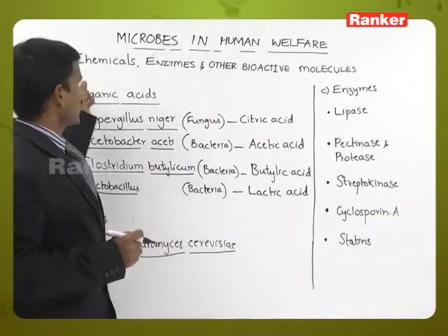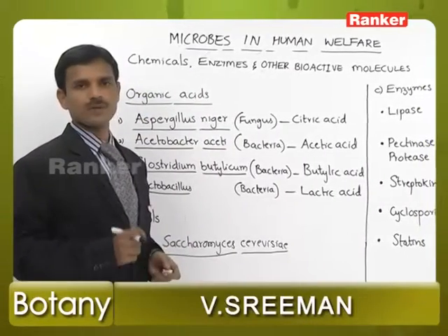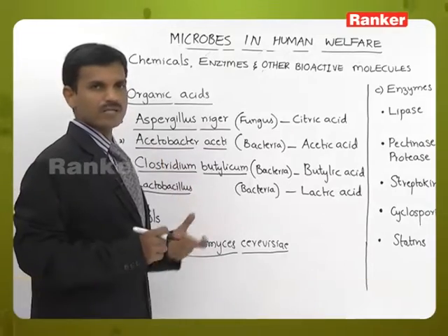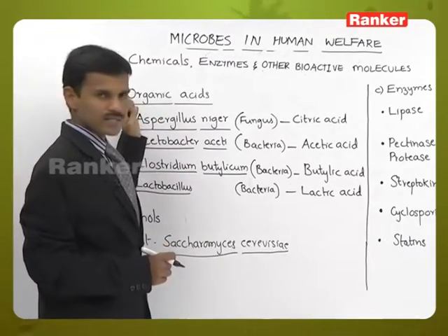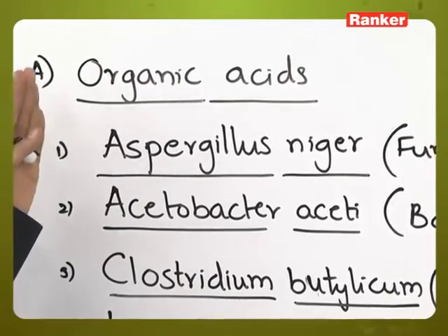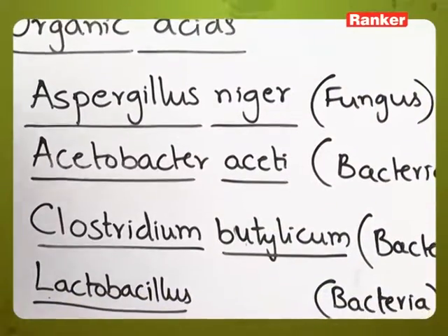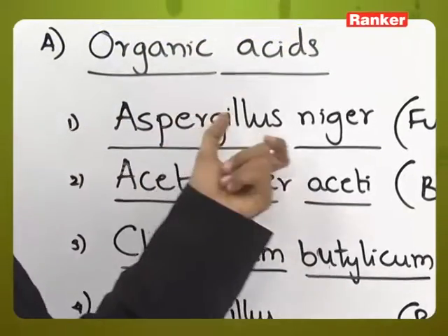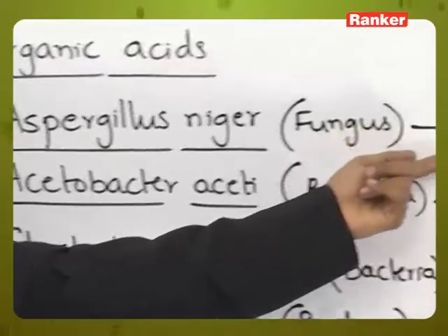Next topic, chemicals, enzymes and other bioactive molecules produced by different bacteria and fungal members also. So, these are some chemicals or organic acids. These organic acids are produced by different fungal members and bacteria. First one, Aspergillus niger. It is a fungus. This fungus is producing citric acid.